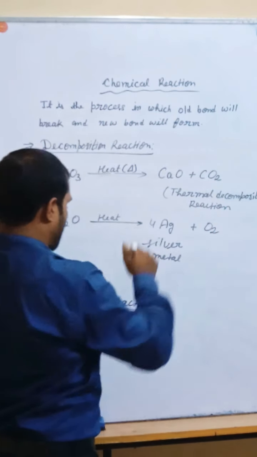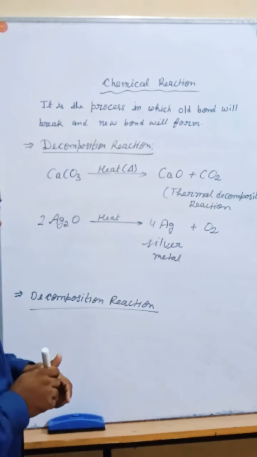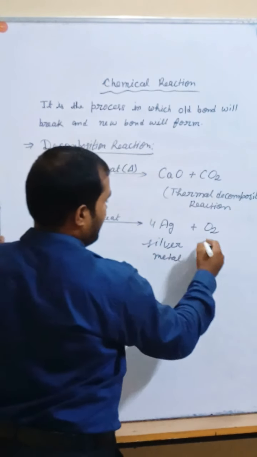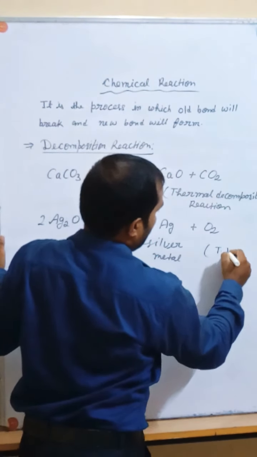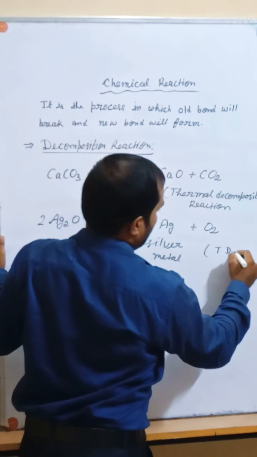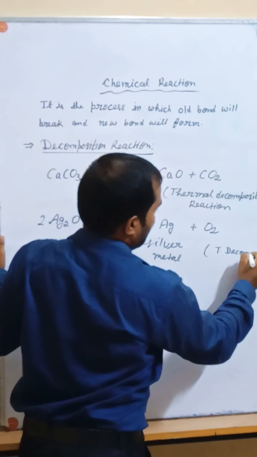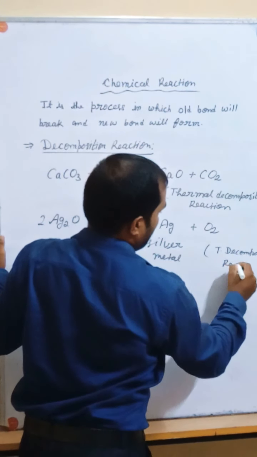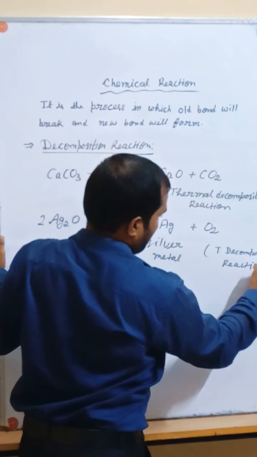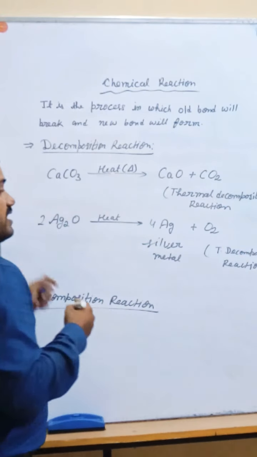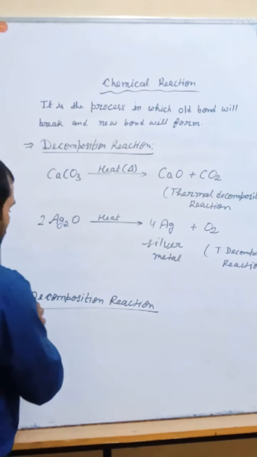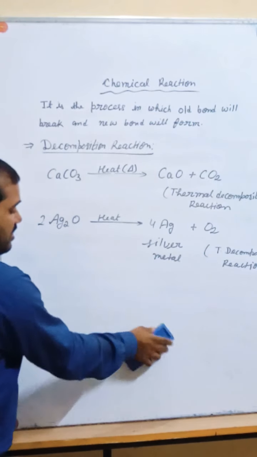You know about it, so no need to write. Okay, my dear. Both of these take place because of the presence of heat, so they are said to be thermal decomposition reactions.